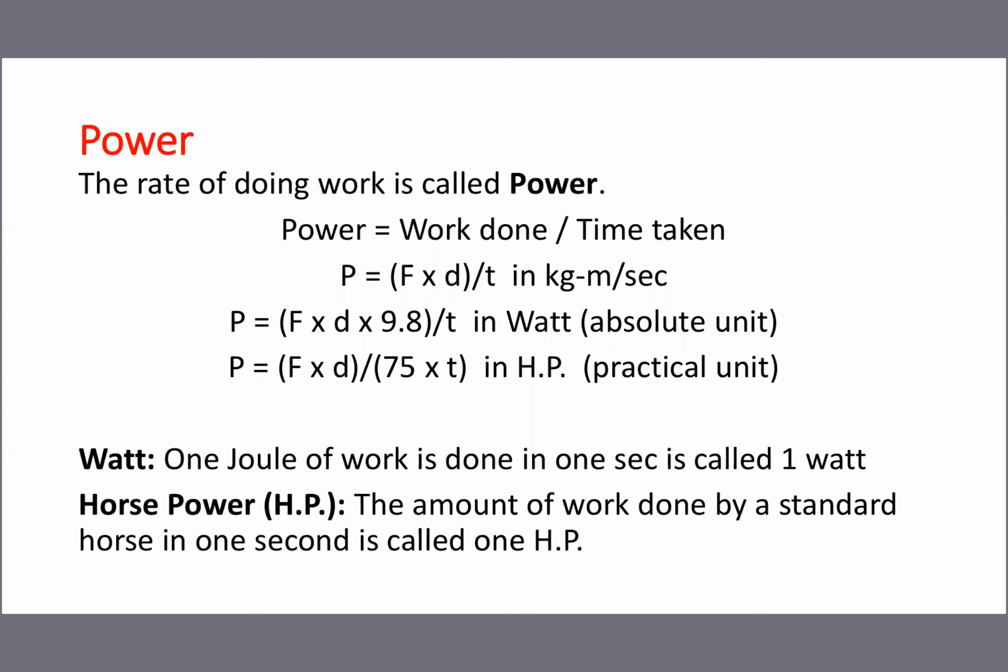See the formula. Power P is equal to F into D divided by T. We already studied F into D means work done, the whole divided by T. T means the time. So FD by T, FD the whole divided by T, is called the power formula.